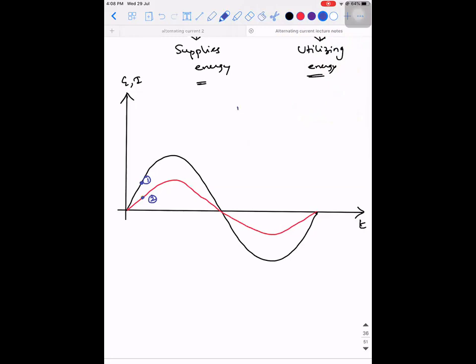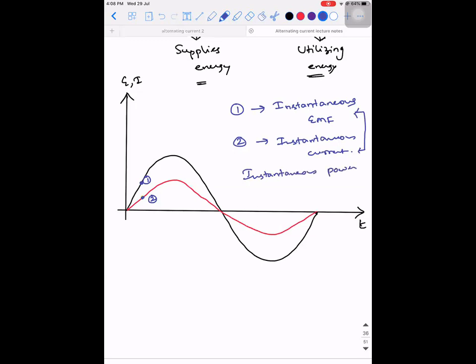So what is this EMF? It is the instantaneous EMF. Am I right? Yes, sir. So the second dot represents the instantaneous current, right? If I multiply the instantaneous EMF and the instantaneous current, what am I going to get? Power. I get instantaneous power by multiplying these two.